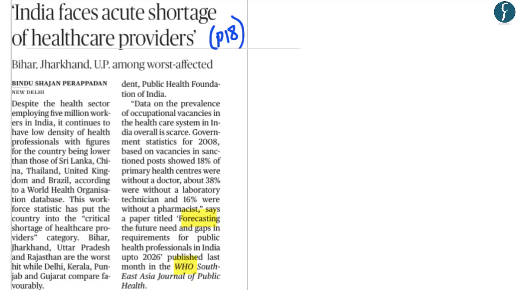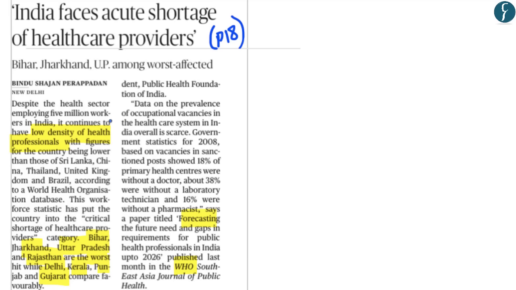Now the main argument which has been published within this paper is that India has a low density of health professionals. Apart from this, what the paper has also highlighted is that the states of Bihar, Jharkhand, Uttar Pradesh and Rajasthan have the lowest density of health professionals, while states such as Delhi, Kerala, Punjab and Gujarat have a higher density of health professionals as compared to the lower states.